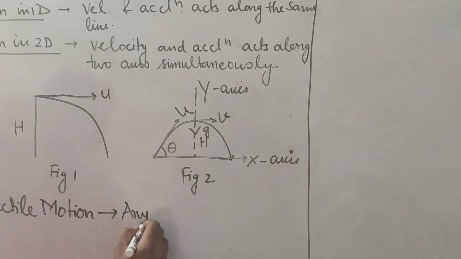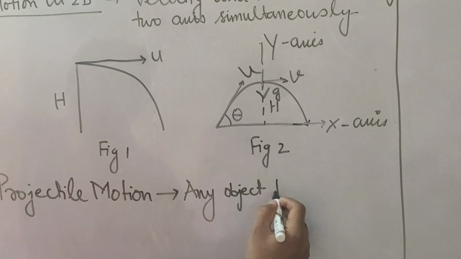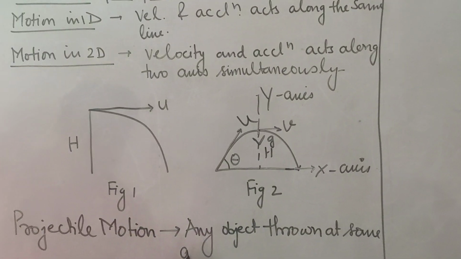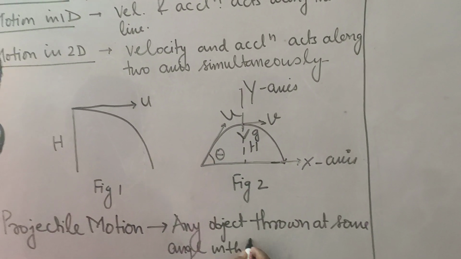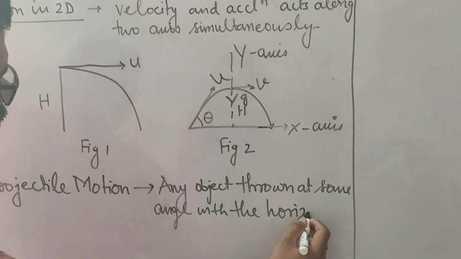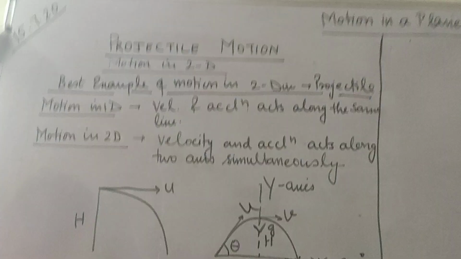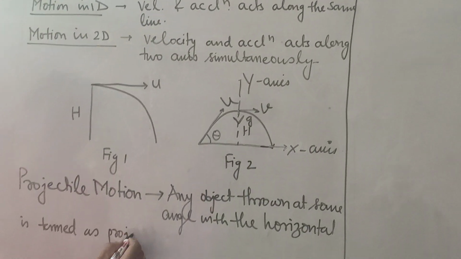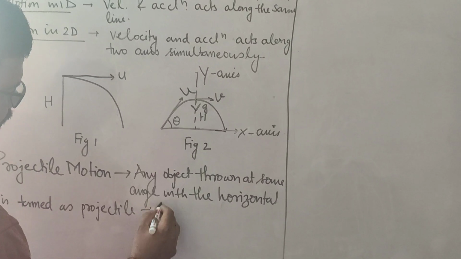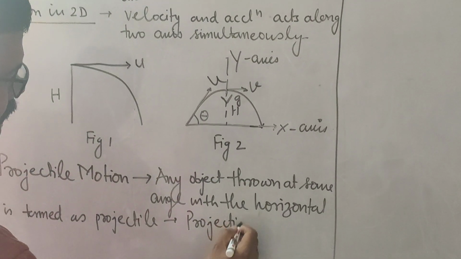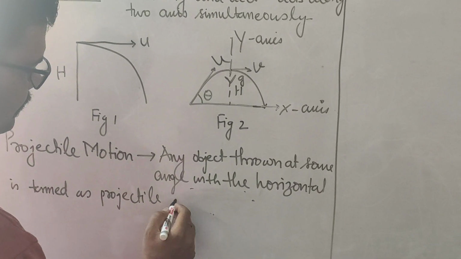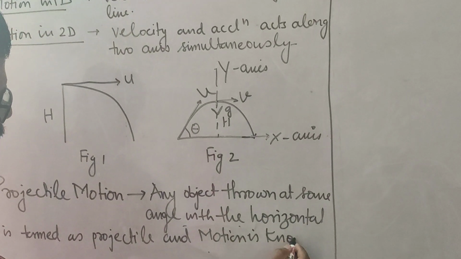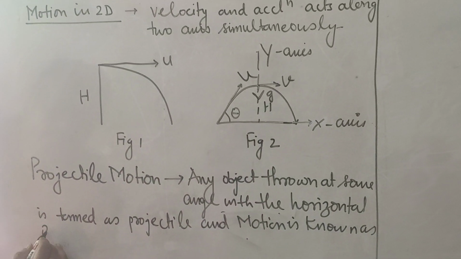Any object thrown at some angle with the horizontal is termed as a projectile, and its motion is known as projectile motion.